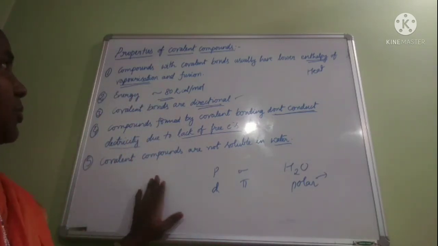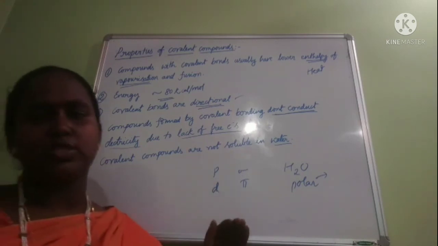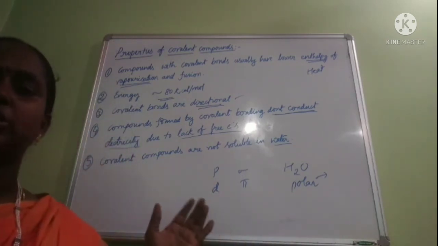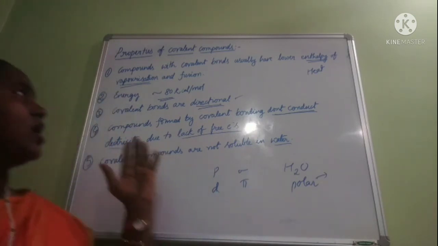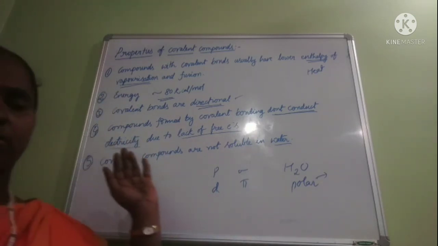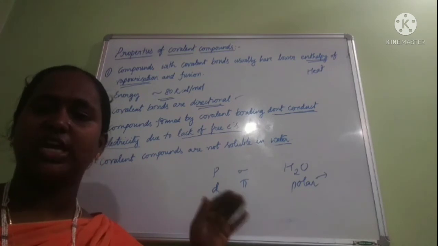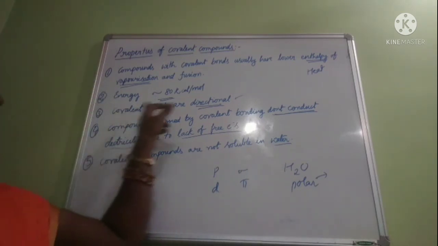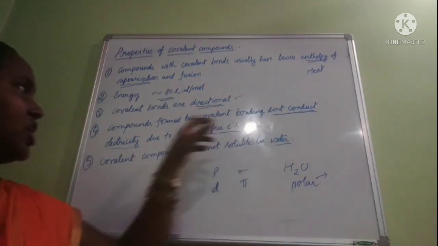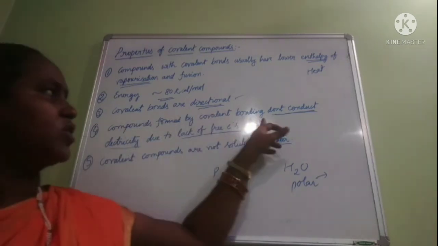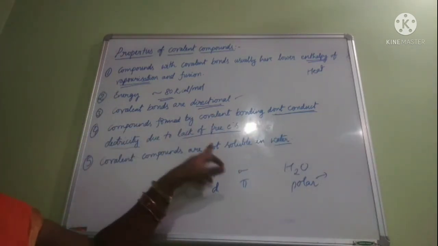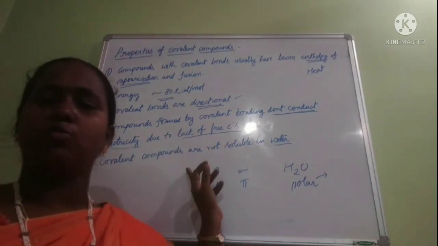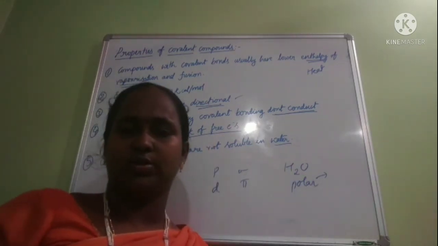Once again, see the properties. The compounds formed by covalent bond formation have lower enthalpy of vaporization and fusion, the covalent bonds have energy of 80 kilocalories per mole, and covalent bonds are directional in nature. The compounds formed by covalent bonds do not conduct electricity because of lack of free electrons, and covalent compounds are not soluble in water.